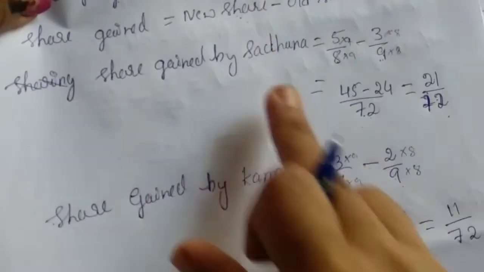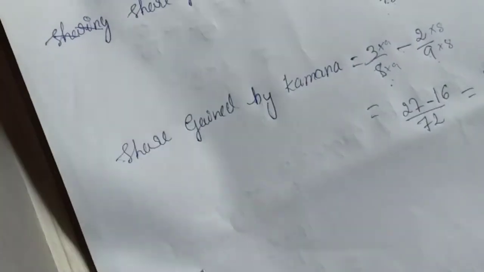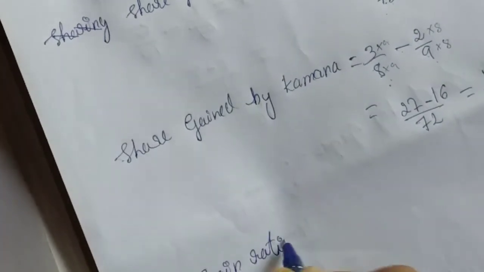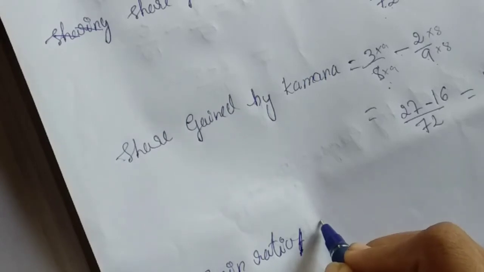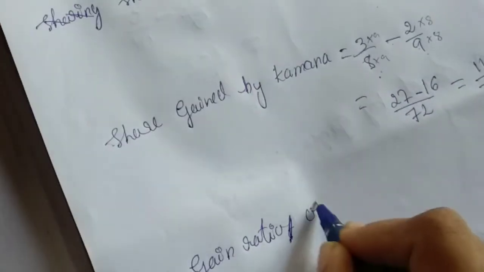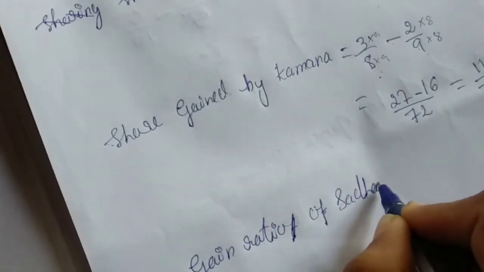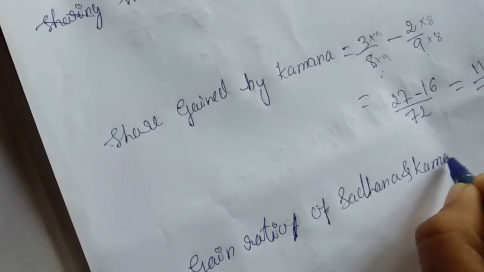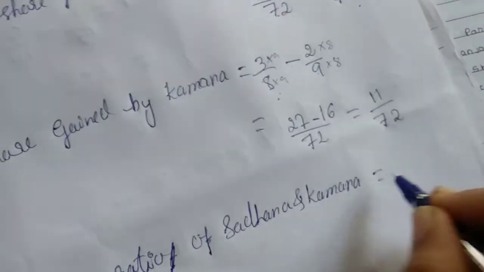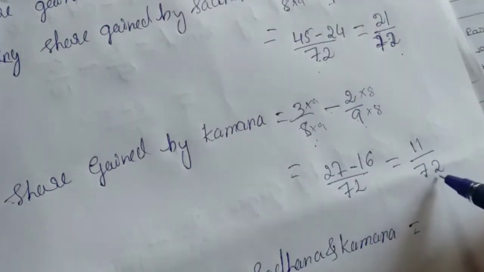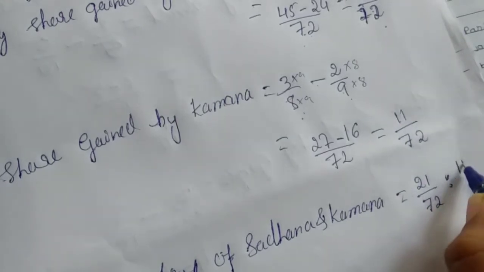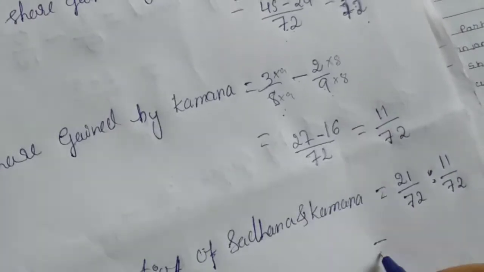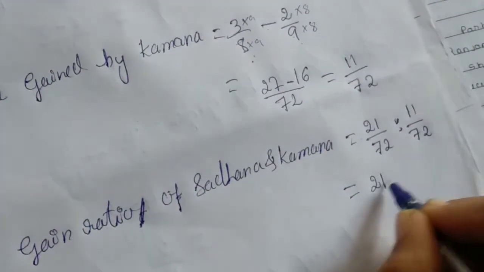So the gain ratio between Sadhana and Kamana is equal to 21 divided by 72 is to 11 divided by 72, that is equal to 21 is to 11.